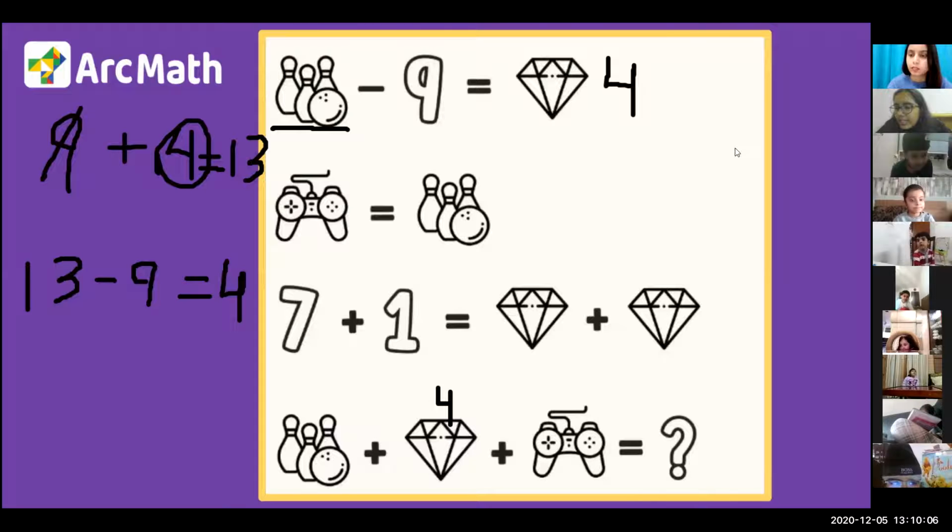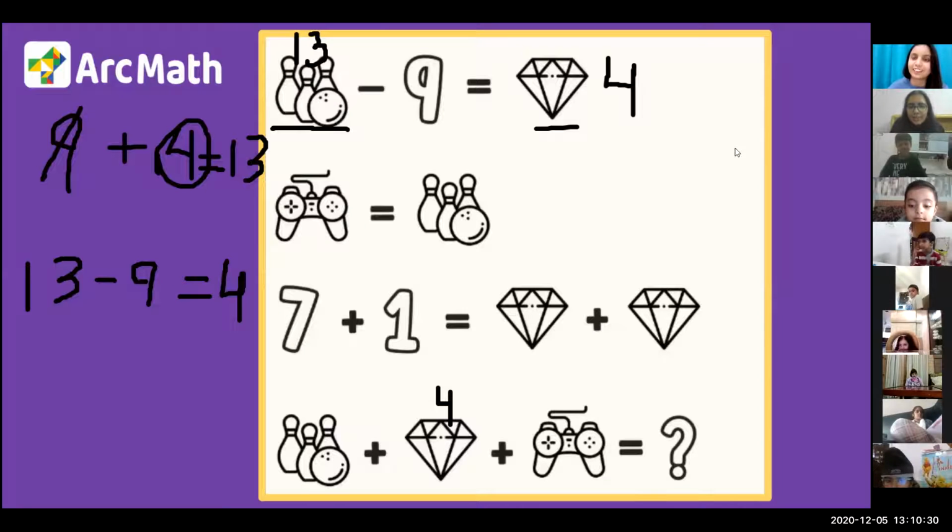If anyone has any doubts, they can raise their hand. Okay, let's move ahead then. So that means the value of bowling pins is 13. Okay, we have the answer to be 13 here. This is 13 and this is 4. So, I think I figured out the video game value.